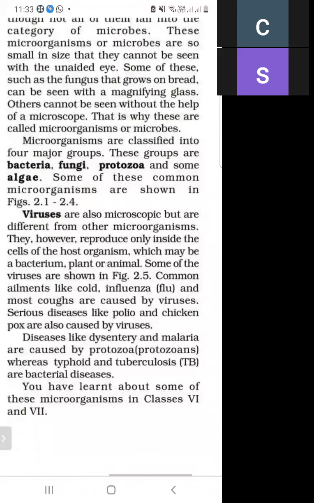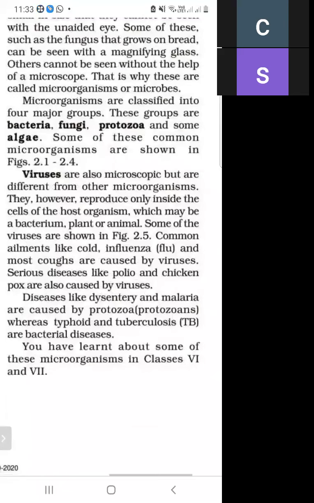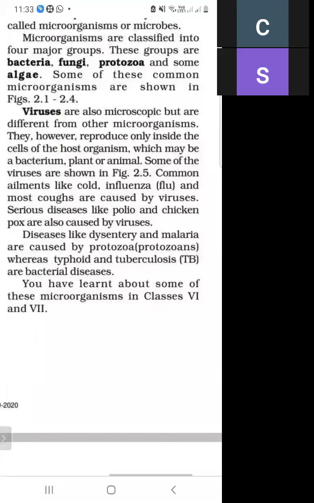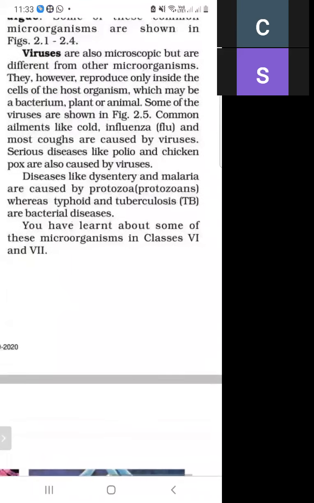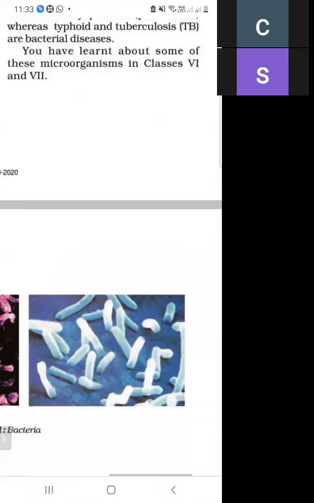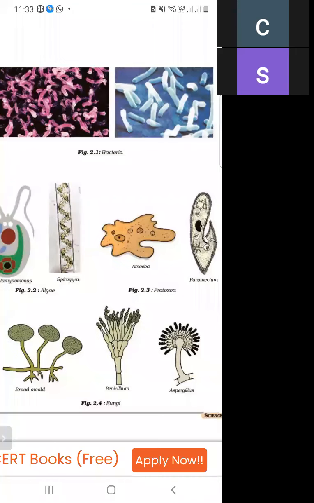You have learnt about some of these microorganisms in class 6 and 7. These are bacteria and algae, spirogyra, amoeba, paramecium, penicillium and bread mold.